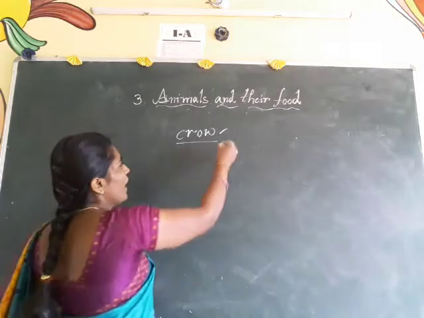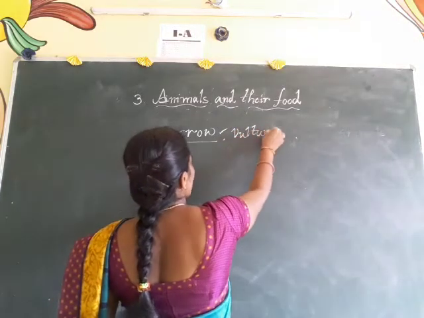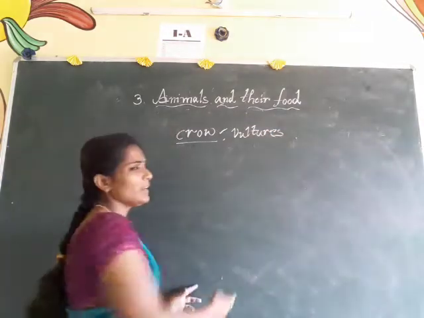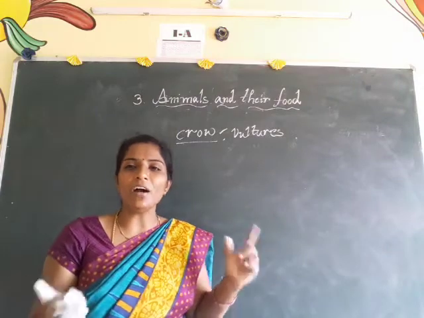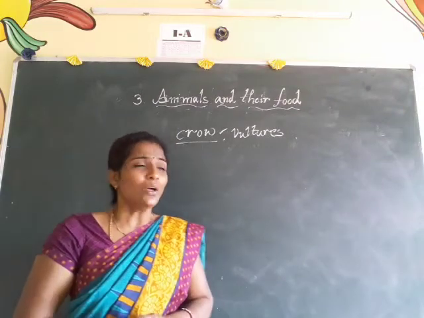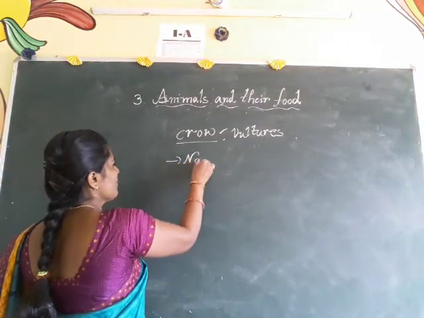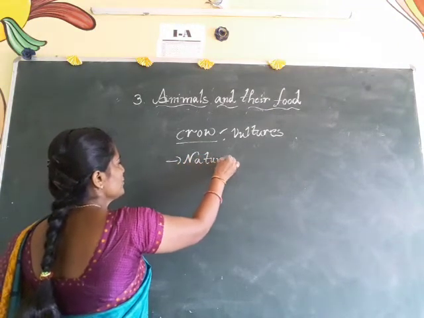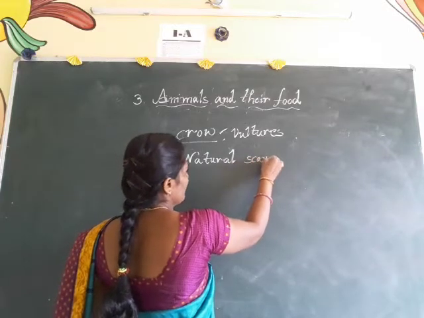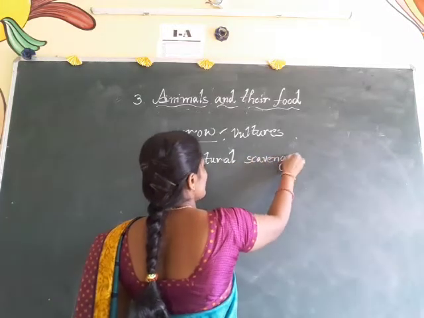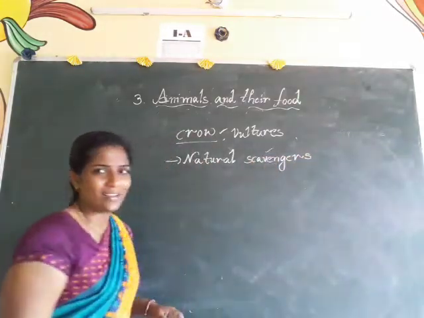Not only crows but also vultures follow the crow's manner. These crows and vultures are cleaning our surroundings. So we call these two birds natural scavengers. Natural scavengers. Scavengers. Okay, children, here scavengers means cleaners.